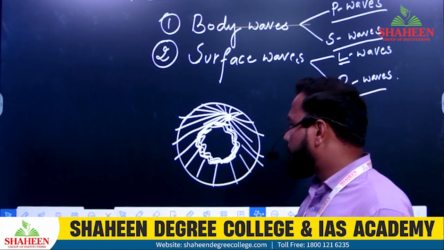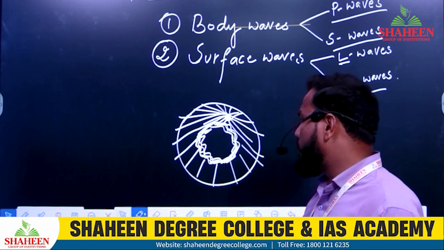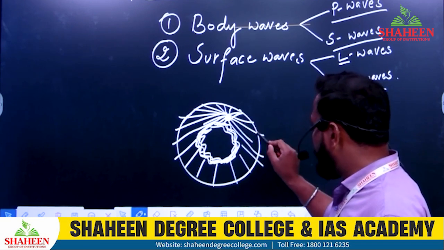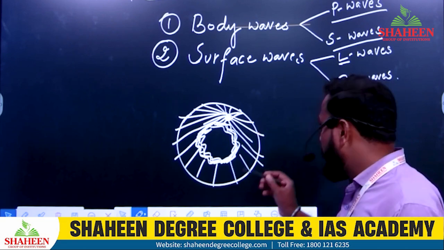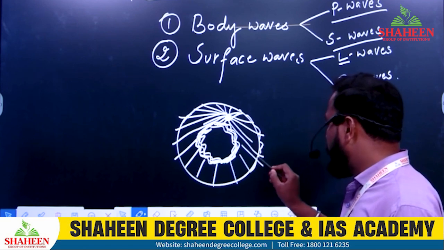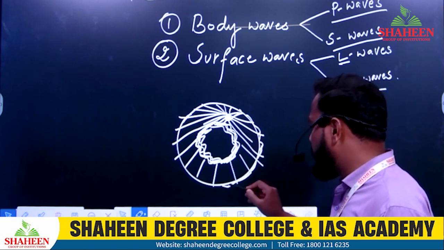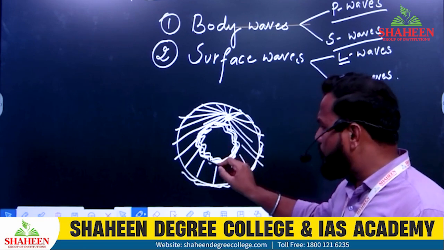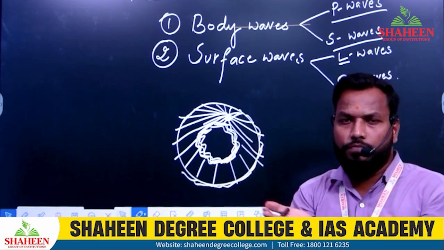Imagine if this wave has reached the surface, then this wave will travel like this on the surface. The waves which are traveling on the surface are the waves which have brought the energy, this energy has been brought up to the surface, right?